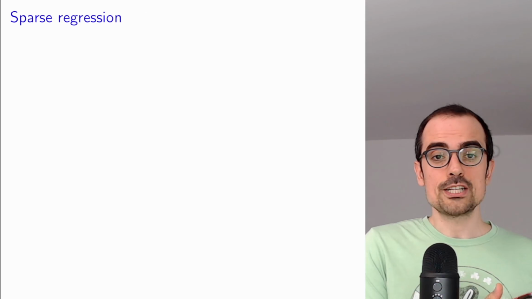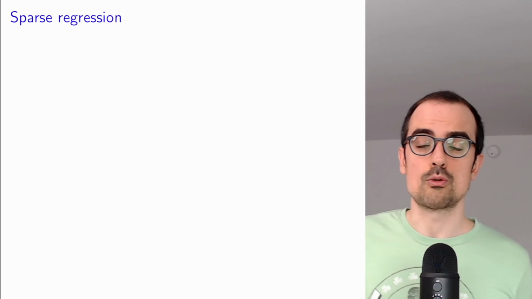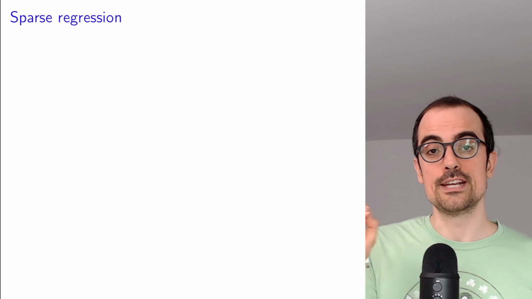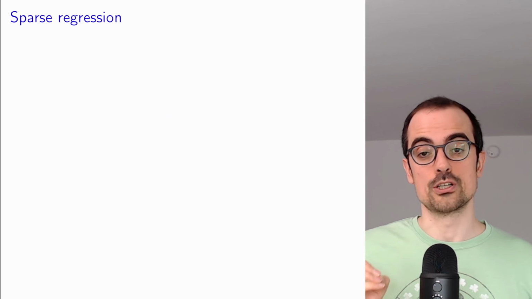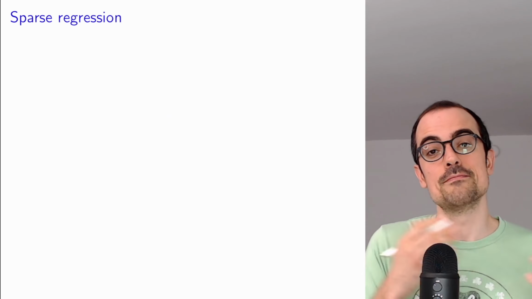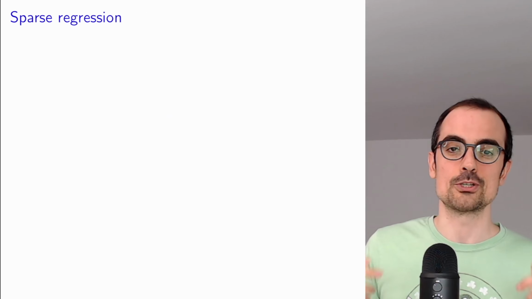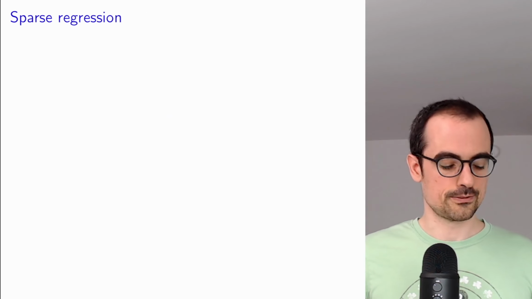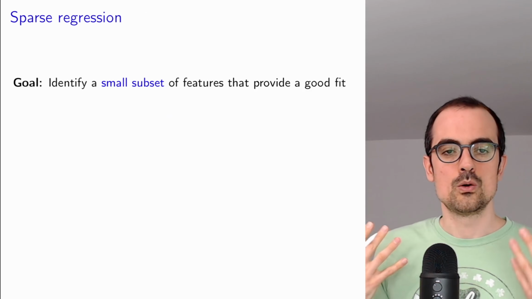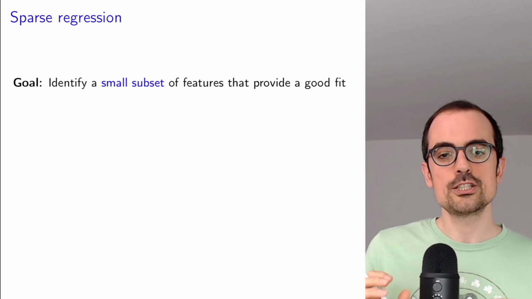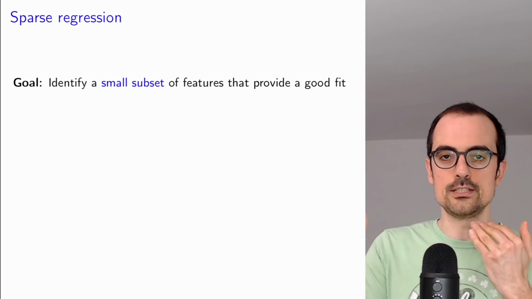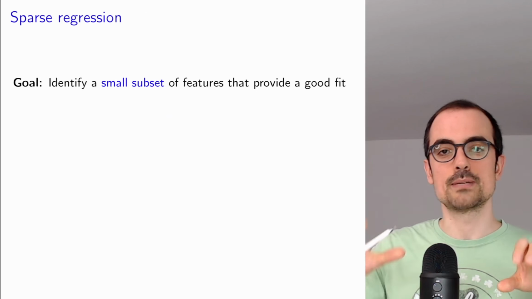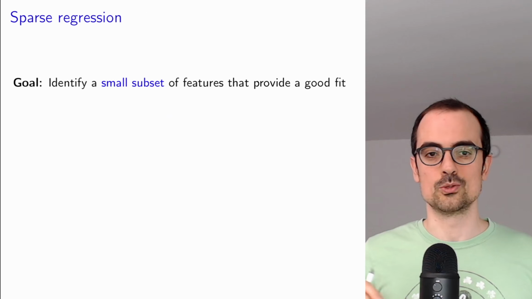So in sparse regression, our goal is to try to obtain a linear estimate that only depends on a small number of features, which for our weather example seems very reasonable because we expect the temperature to mostly depend on a few select locations. We want to identify a small subset of features that provide a good fit. So we have these two goals. One is we want to identify a small subset of features, but the other goal is also obtain a good fit to the data.